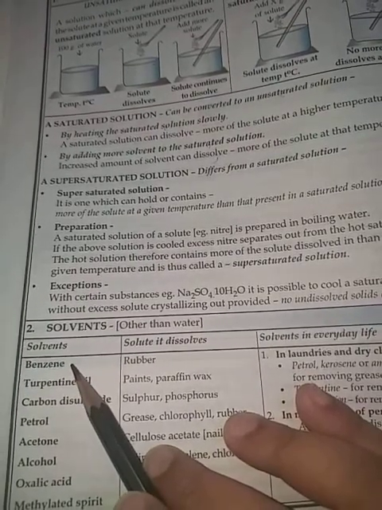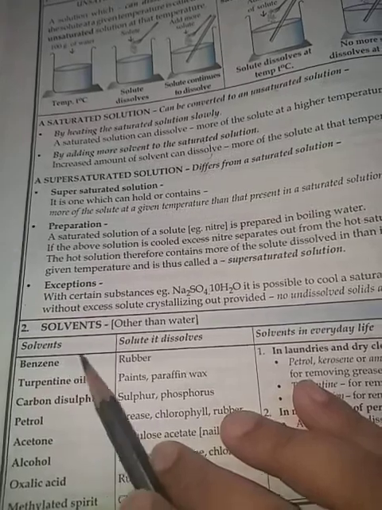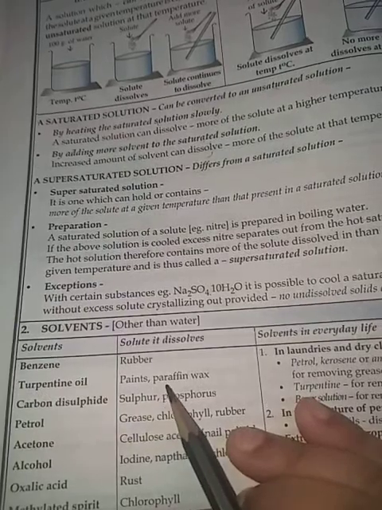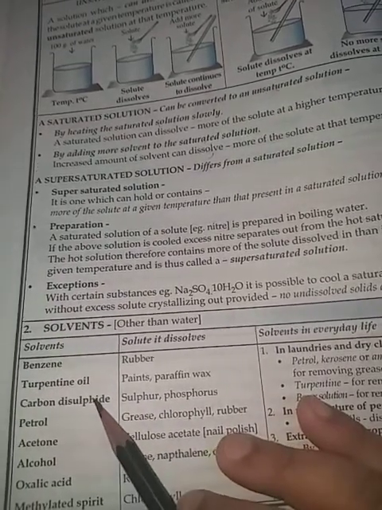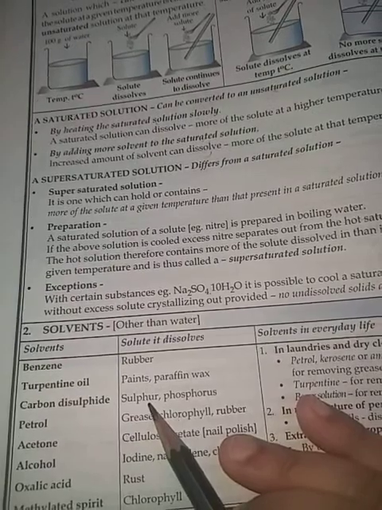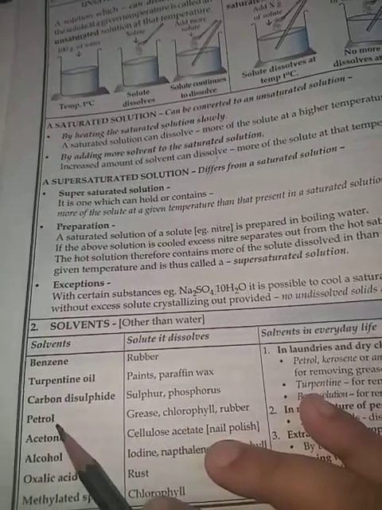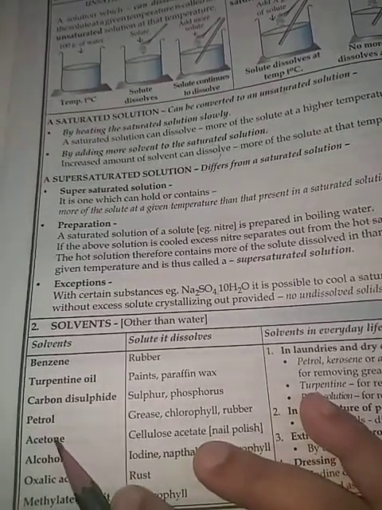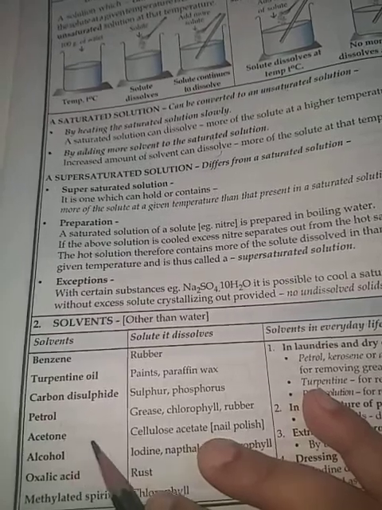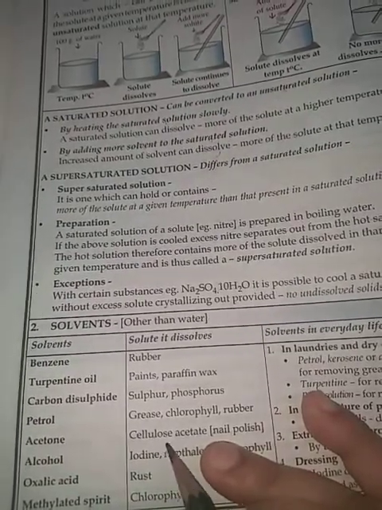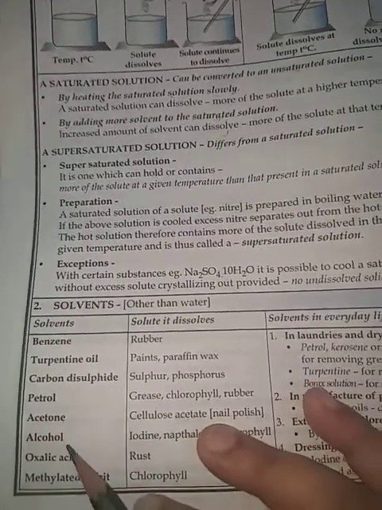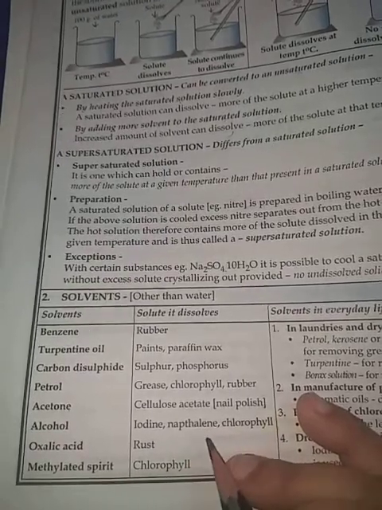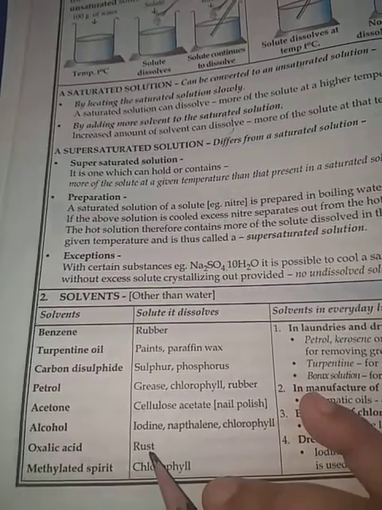Benzene is a solvent, it can dissolve rubber. Turpentine oil, paints, paraffin wax. Carbon disulfide can dissolve sulfur and phosphorus. Petrol can dissolve grease, chlorophyll and rubber. Acetone, which is a nail paint remover, is used to dissolve cellulose acetate, which is present in nail polish. Alcohol can dissolve iodine, naphthalene, chlorophyll. Oxalic acid can dissolve rust.